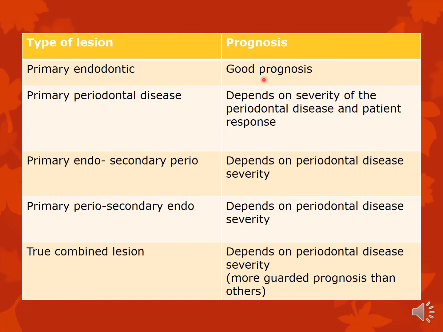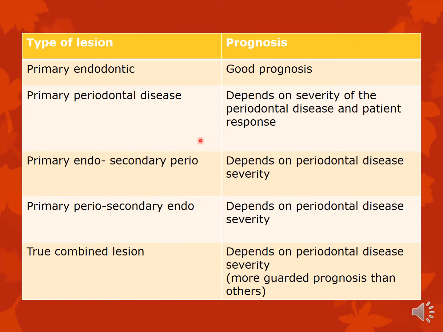So if your canals are not calcified, if you're able to access the canals, if you're able to go till the tip of the root and have a proper hermetic seal. So basically in all these situations, that is 1, 3, 4 and 5, your endodontic prognosis has to be 100%, right? Only if that is 100%, then you look at the periodontal prognosis.